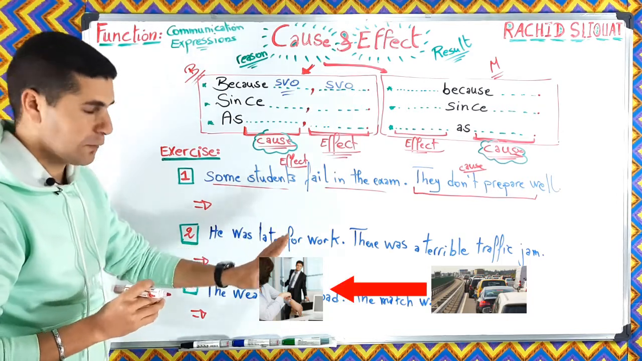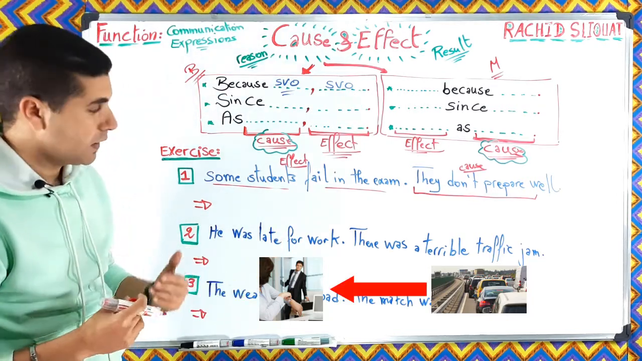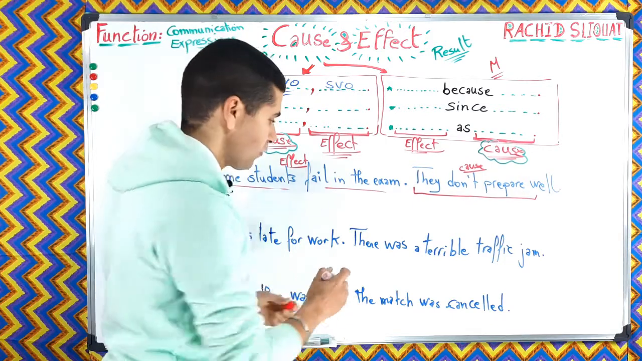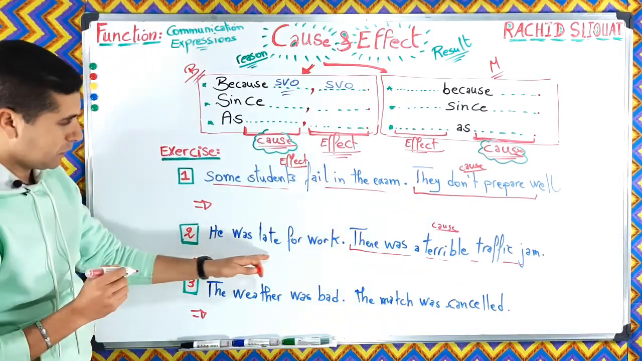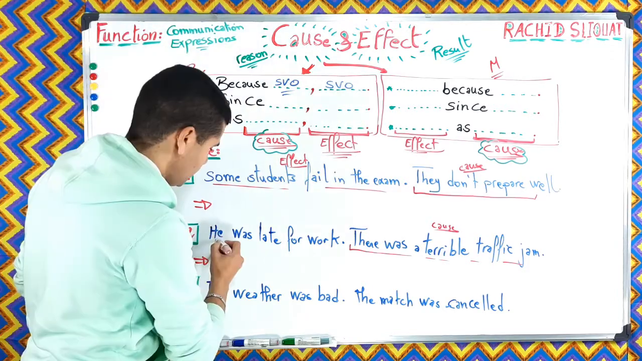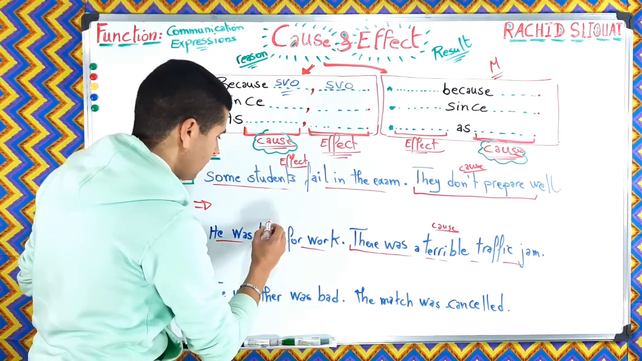He was late for work. Why was he late for work? There was a terrible traffic jam. So this is the cause, and he was late for work is the result or the effect.